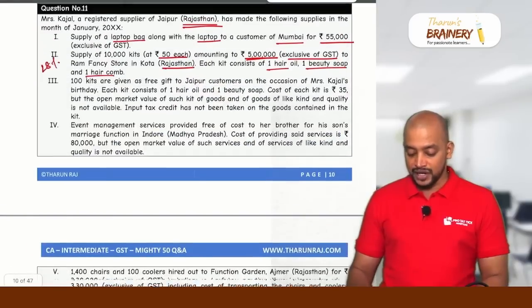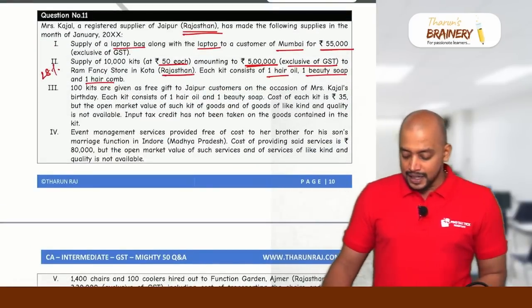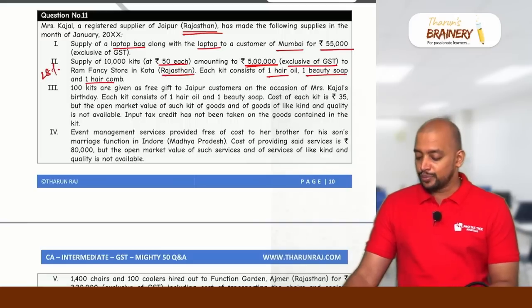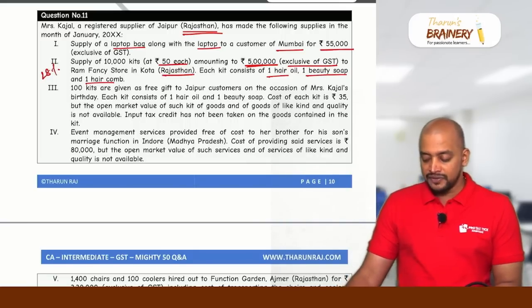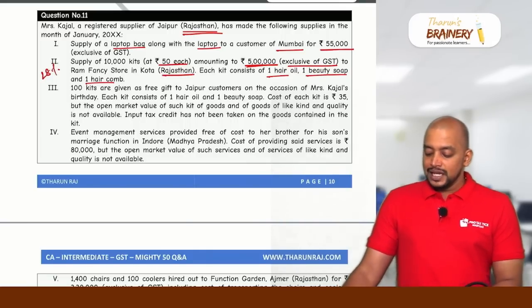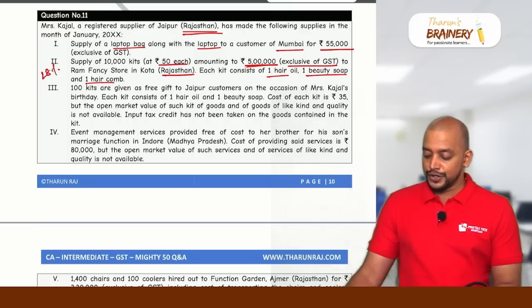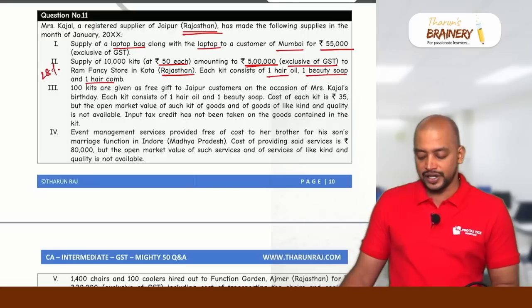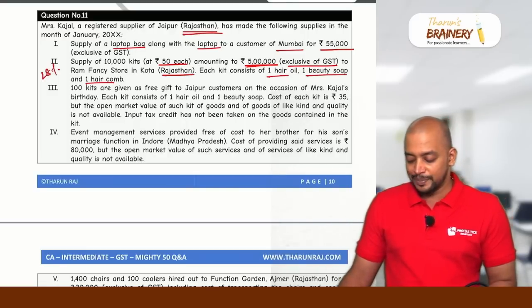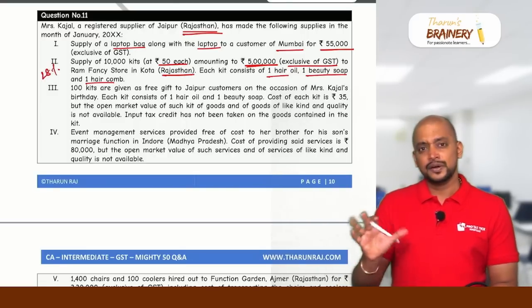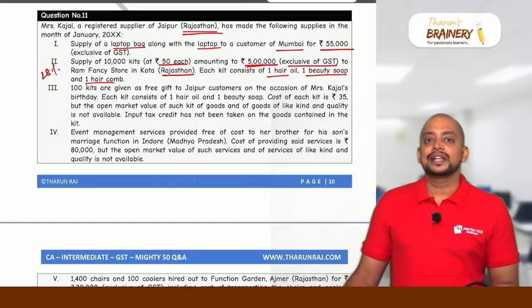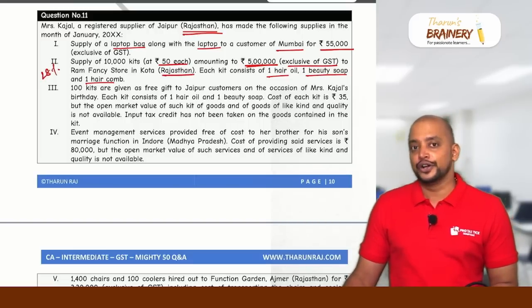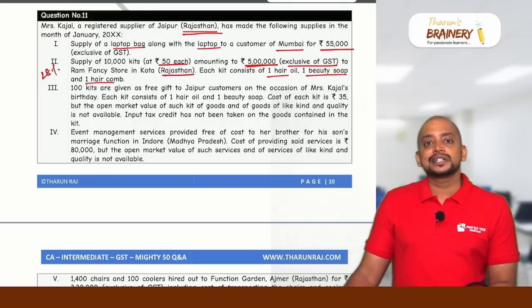Okay. Then number 3, third transaction. 100 kits are given as free gift to Jaipur customers on the occasion of Mrs. Kajal's birthday. Each kit consists of 1 hair oil, 1 beauty soap. Cost of each kit is 35. But open market value of such kit of like kind and quality not available. Input tax credit has not been taken on the goods contained in the kit. Now, all this information, why they have given? First, point number 1. Is it supply or not? You need to check. So, is it for consideration or without consideration?